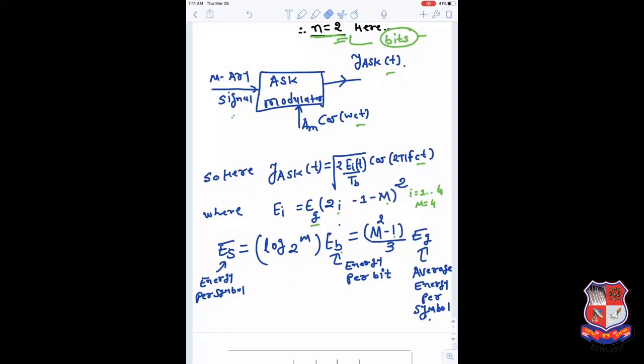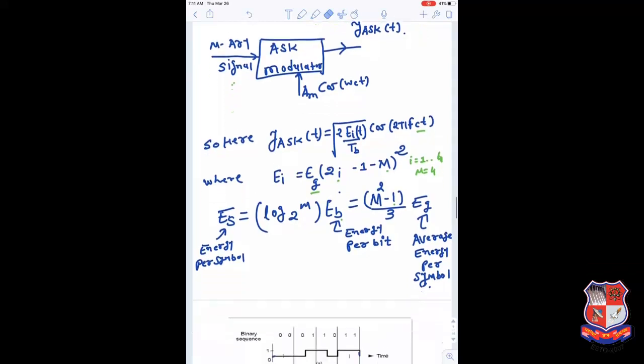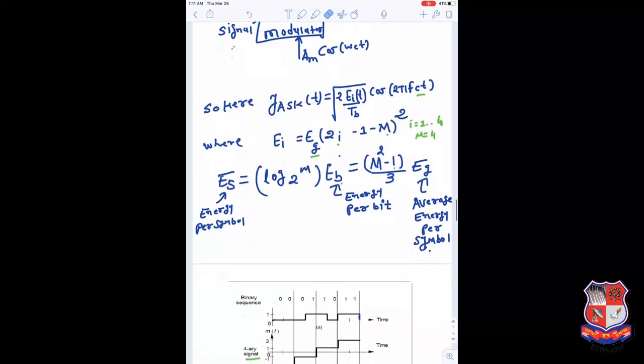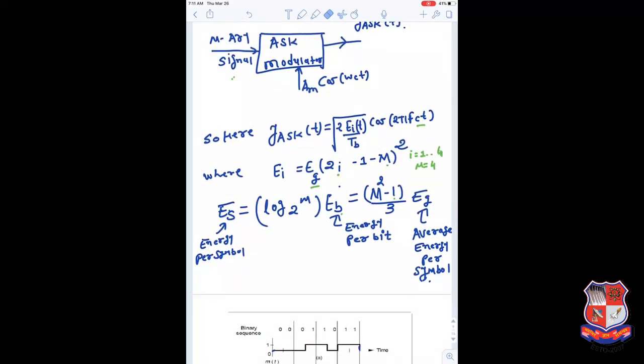Here we learn this is the ASK modulator. In the ASK modulator, the message signal is applied along with m cos omega ct, which is your carrier signal, and finally the ASK of t signal is produced as the output. Mathematically it can be represented as square root of 2 Ei of t by Tb.